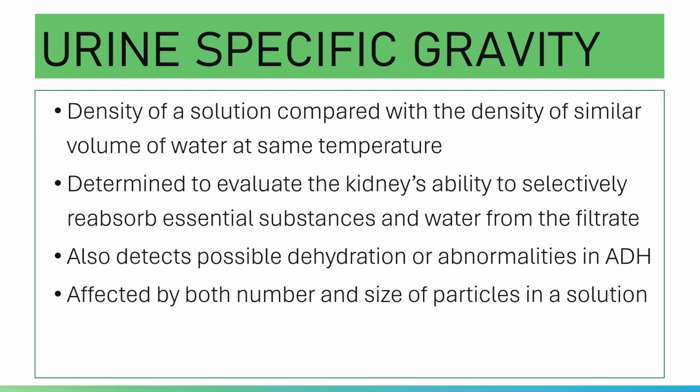But of course, both of them, specific gravity and osmolality, and if we add color, all of them are indicators of the concentration of dissolved material in the urine.